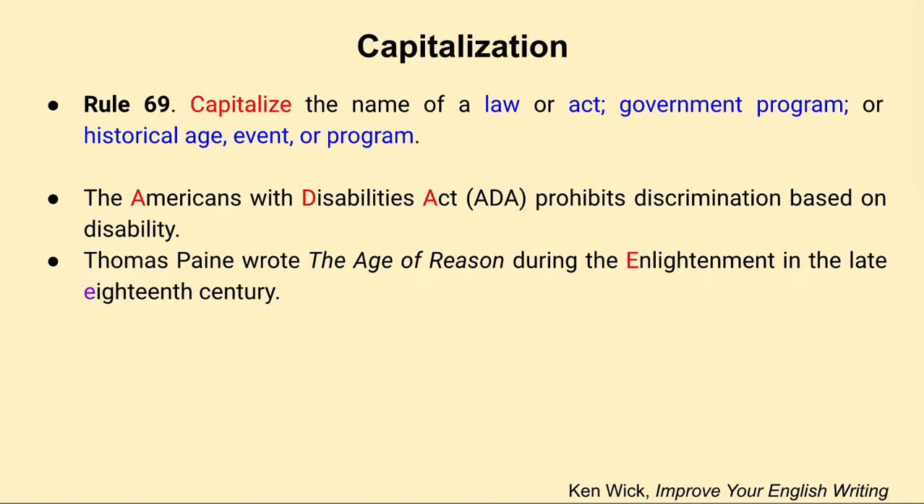And then here's, Thomas Paine wrote The Age of Reason during the Enlightenment in the late 18th century. So, I've already discussed capitalizing a name and a title of a work, but here we actually have a historical age, which is the Enlightenment. So we would capitalize that word here. And then notice in the late 18th century, this E here is not capitalized. If you're tempted to capitalize it, you do not, because you do not capitalize decades or centuries.